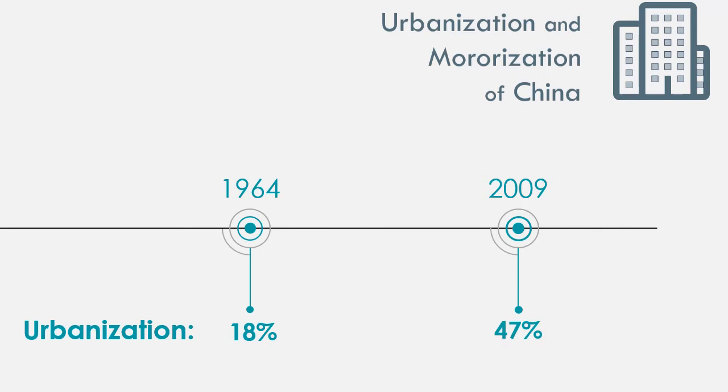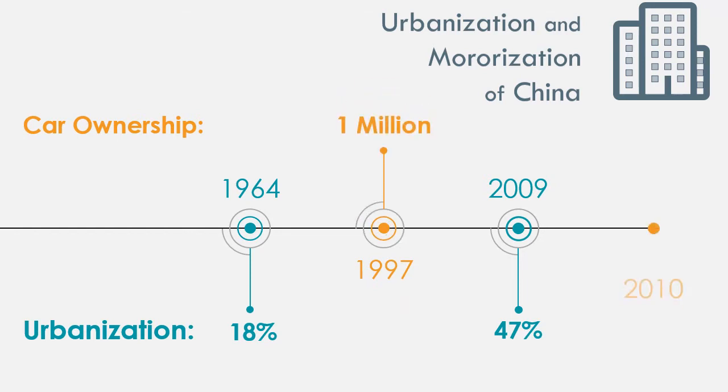China has also seen a rise in vehicle ownership in urban areas. For example, between 1997 and 2010, the number of personal vehicles in the city of Beijing increased from 1 million to 4.5 million.